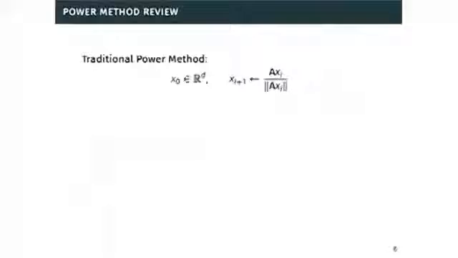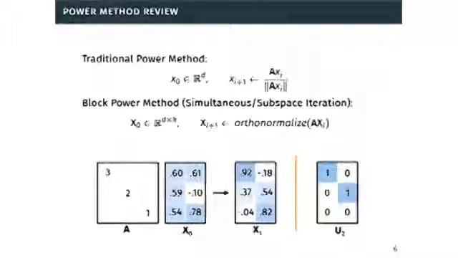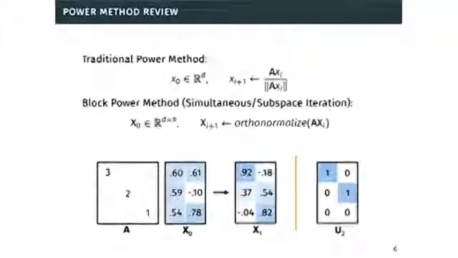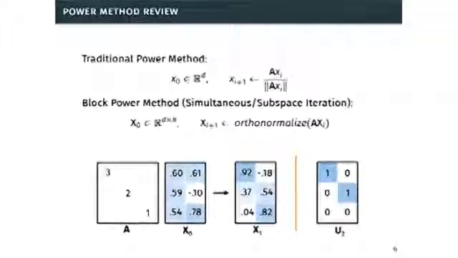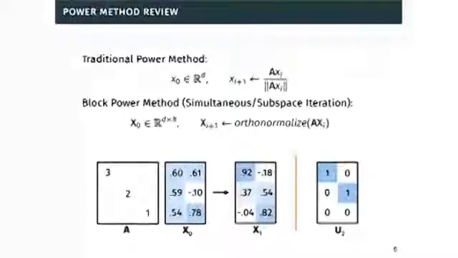Okay, so let me just quickly review the power method, which is the most basic iterative method. Most of you know the power method for computing the top eigenvector of a matrix. And the block power method, which is also known as simultaneous or subspace iteration, is the direct analogy of this for computing multiple top eigenvectors or multiple top singular vectors in our case.